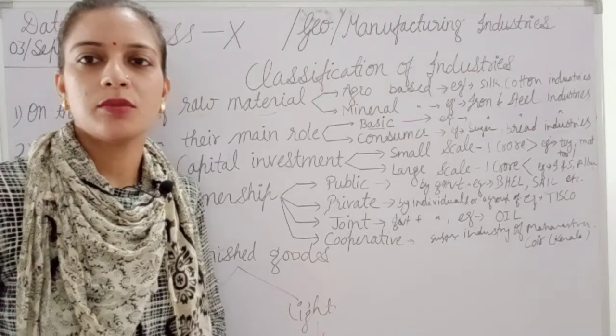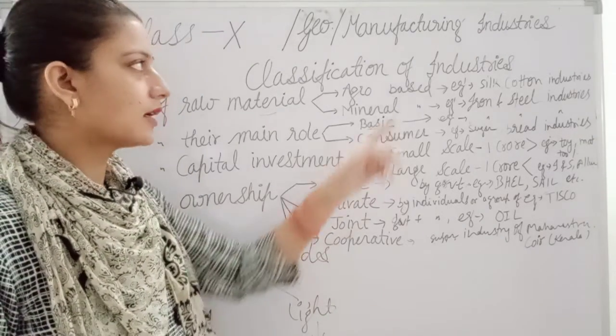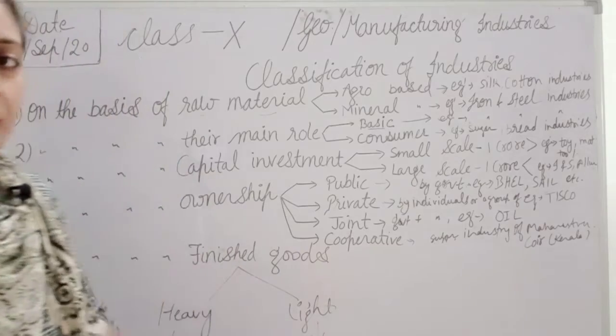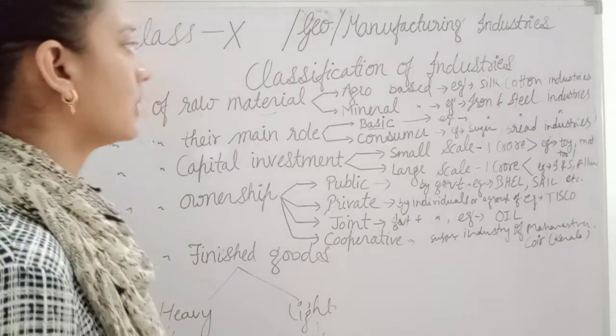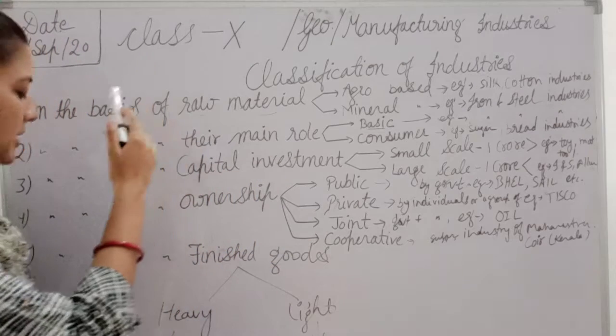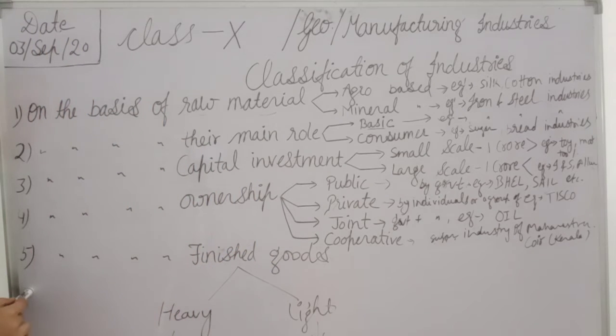Welcome students, welcome to your geography class, and here we are covering manufacturing industries. So manufacturing industries, in this we will see the classification of the industries. In the classification of the industry, there are basically 5 types of classification. We will study it under these 5 points.